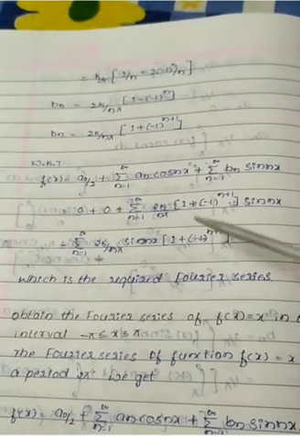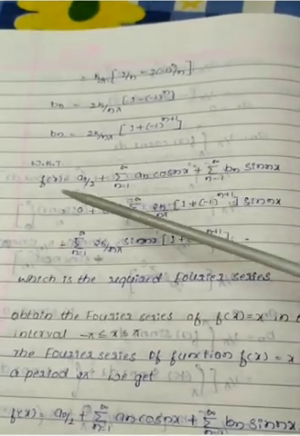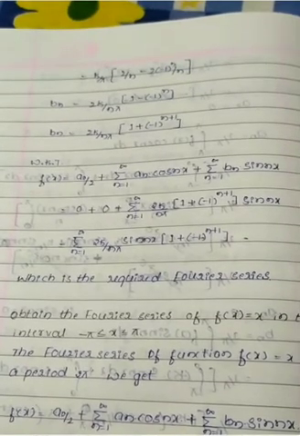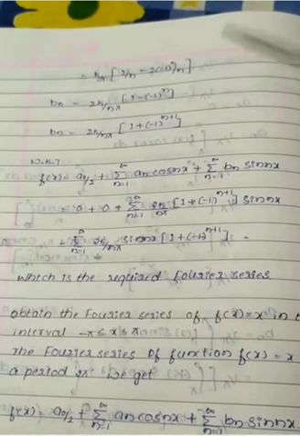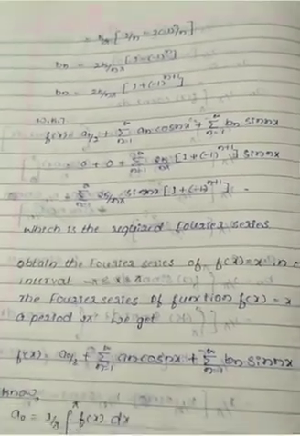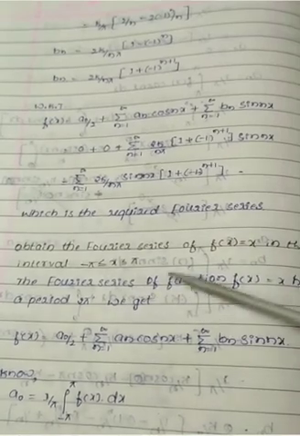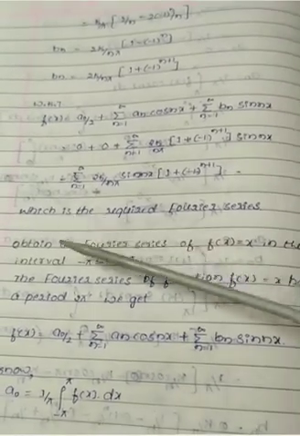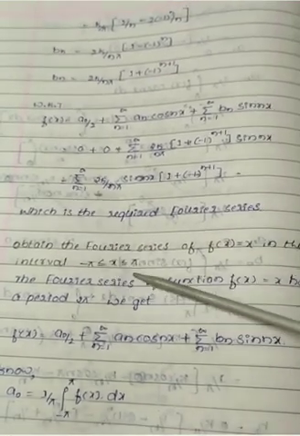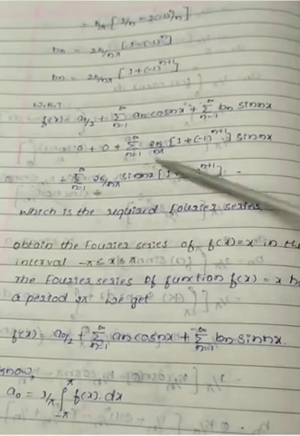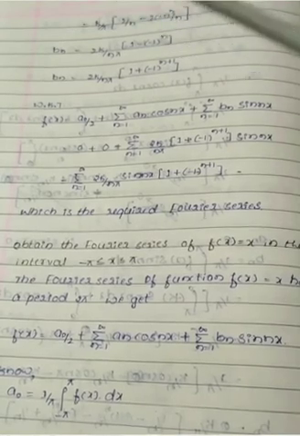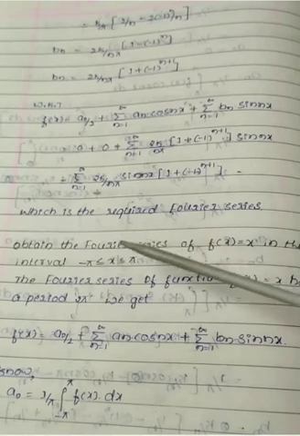So this is the Fourier series solution of the function f of x when the interval is minus pi to 0, the value is minus k, and 0 to pi, it is k. So this is the solution of the given example. Next, obtain the Fourier series of the function f of x equal to x in the interval minus pi to pi. Here they are not splitting the interval, it is given directly. In the previous example, they split the interval, that's why I split every Fourier constant formula. But here we do not split because it is given directly.